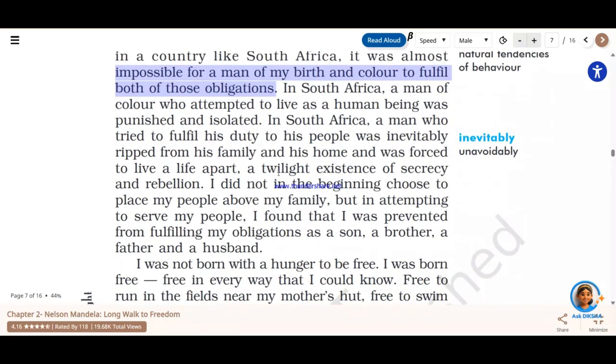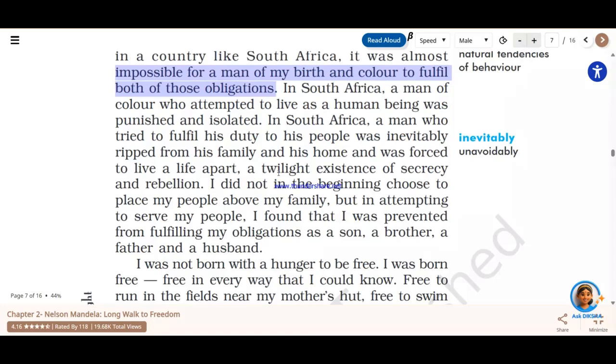Now by saying this, he is not only talking about himself, he is also talking about the black men and women of South Africa who were hindered from the obligations that were supposed to be put forward by the South African people, South African black people. All right. So in South Africa, a man of color who attempted to live as a human being was punished and isolated.